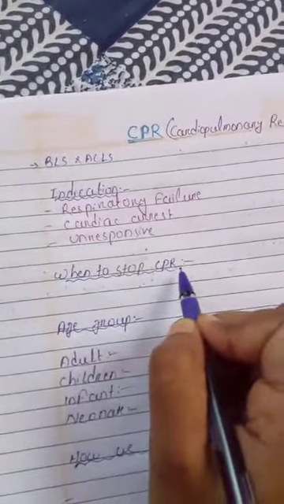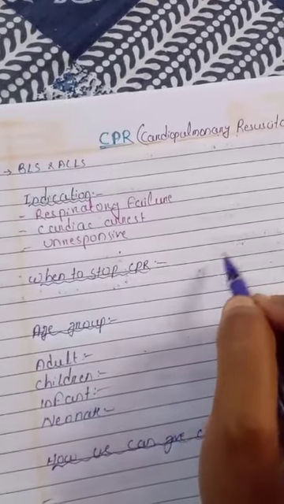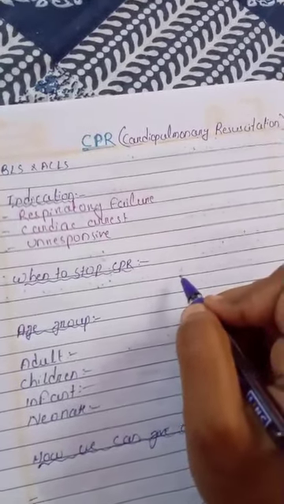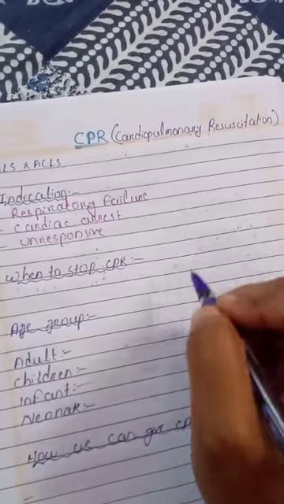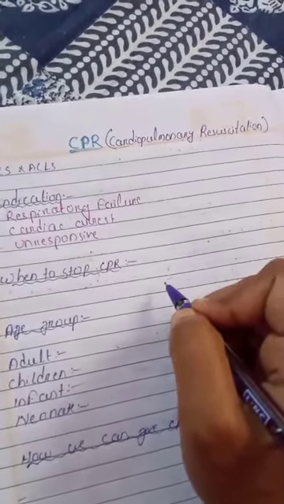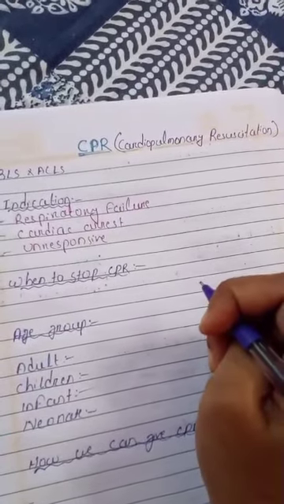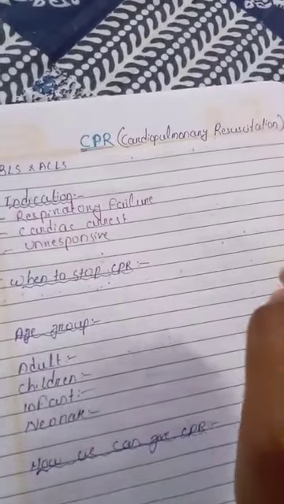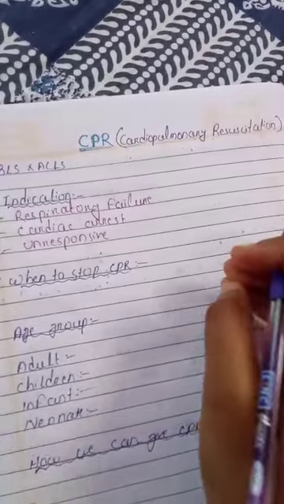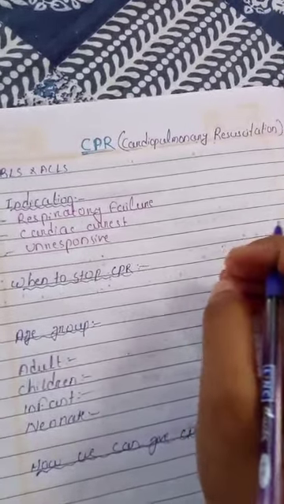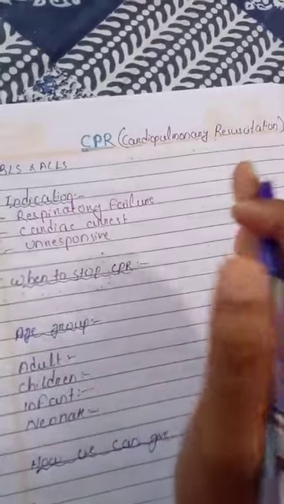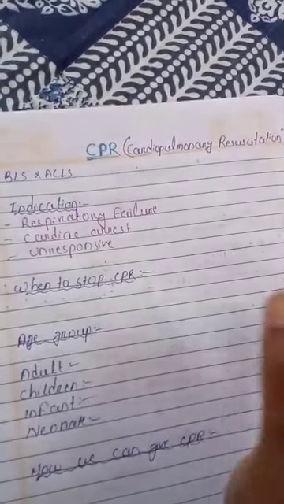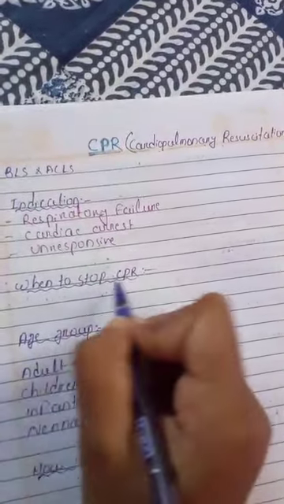Then when to stop CPR? If the patient's heart rate, pulse, and breathing return, then you have to stop CPR. If the healthcare provider says that the patient cannot survive, then you should stop CPR, because if the brain cannot get oxygenated blood for 5 minutes, irreversible damage of brain cells occurs. If the brain cannot get blood for 10 minutes, then permanent brain damage occurs. And if emergency devices like a defibrillator have arrived, you have to stop the CPR.